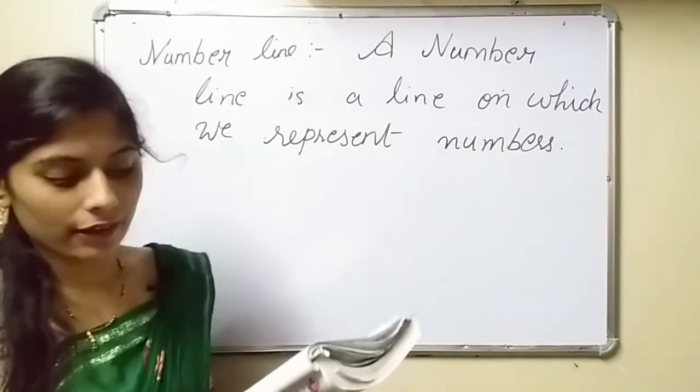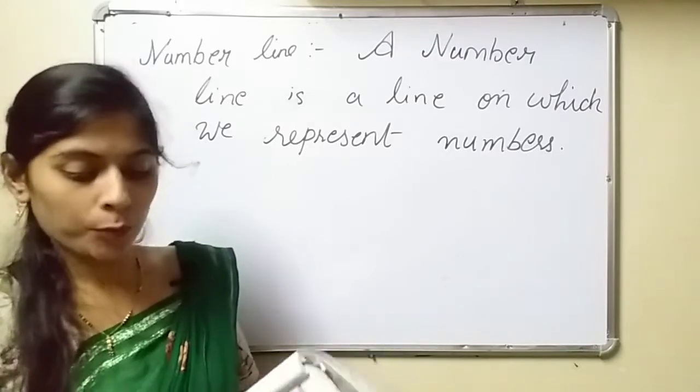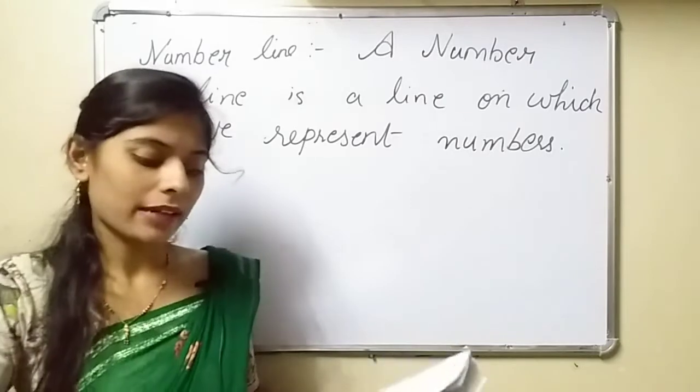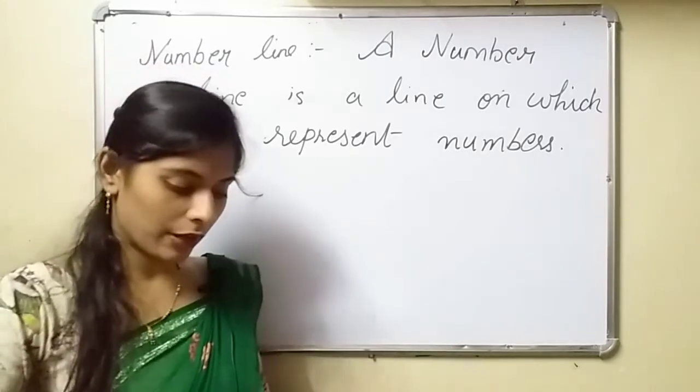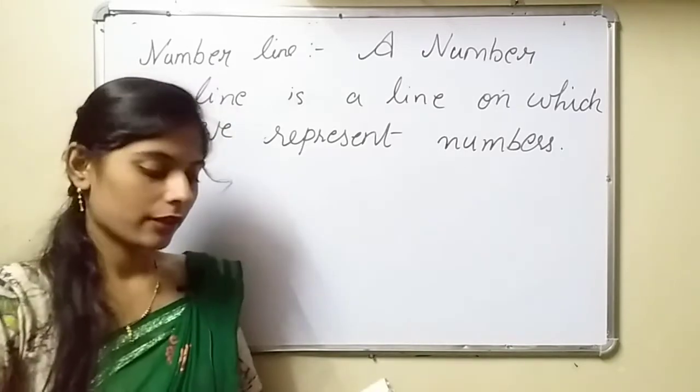Now draw a straight line and mark a point O on it. This point represents the number 0. This number line is given here, which I have made before. So this is the number line that we can make for whole numbers.